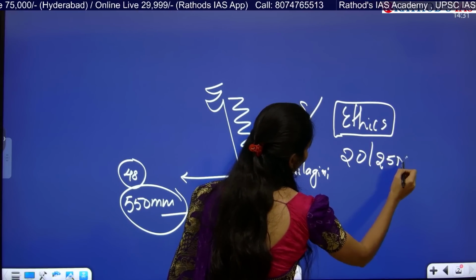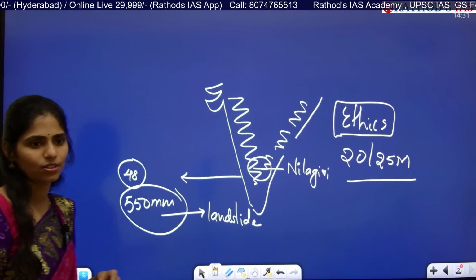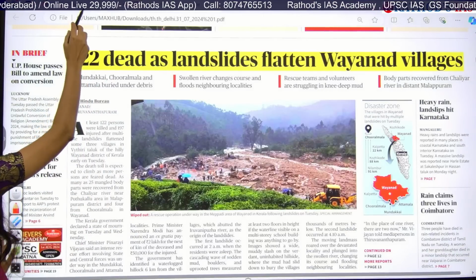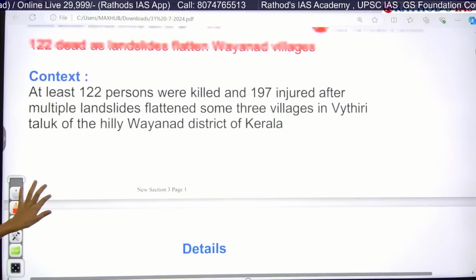Okay, you can expect a 20 to 25 marker case study from this topic. Now let us see in detail the notes regarding this article.